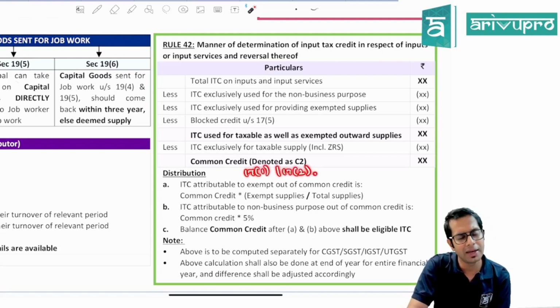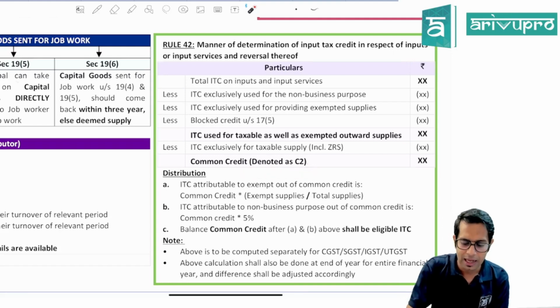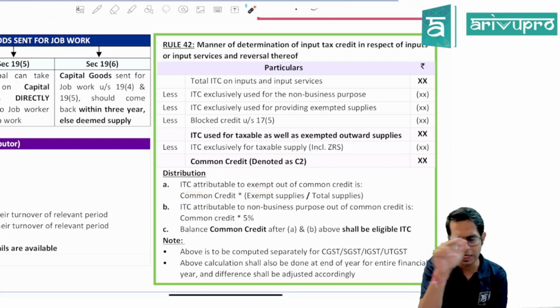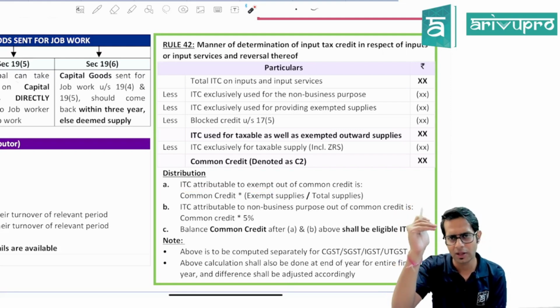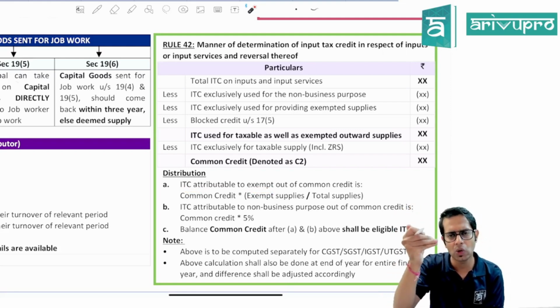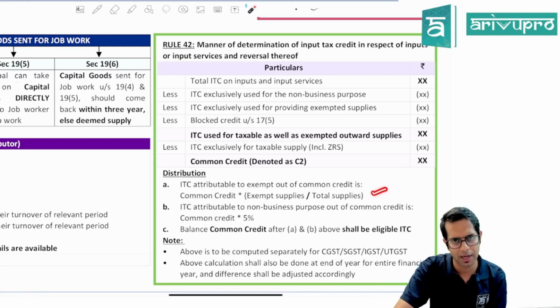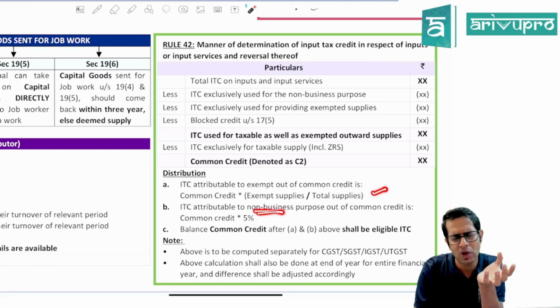Now how will I take that ITC, sir? They say the ITC which is attributable to exempt supply will be equal to whatever common credit you have into exempt supply for that particular tax period divided by total supply for that particular tax period. Then the ITC attributable to non-business purpose. Since it cannot be measured, they are telling whatever common credit you have into 5%, give it to non-business purpose.